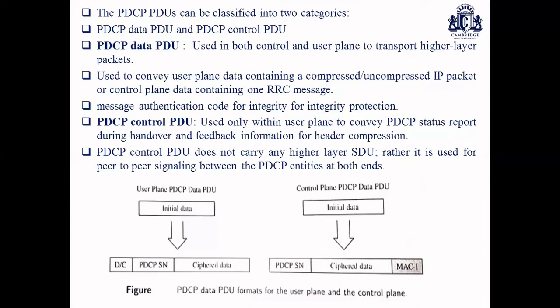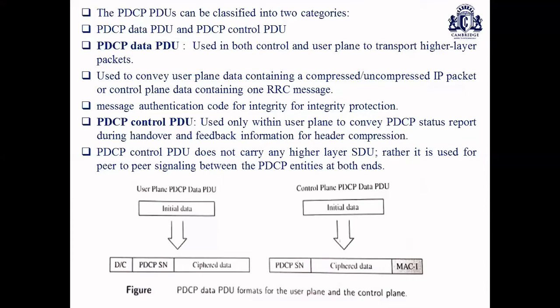PDCP SN is used to provide robustness against packet loss with respect to sequentially generated, guaranteed services for the appropriate receivers. PDCP with a long sequence number is employed for the AM and UM modes. We'll discuss in detail what AM and UM are based upon the mode of execution. And PDCP with the short sequence number is used for TM mode.